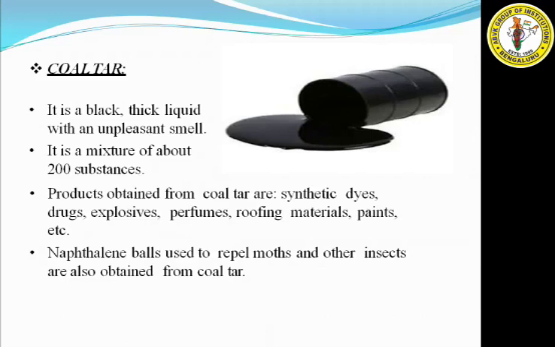Next, naphthalene balls used to repel moths and other insects are also obtained from coal tar. Naphthalene balls are like tablets. They are kept inside the wardrobe or almirah to get rid of moths and insects like cockroaches. That is naphthalene balls.